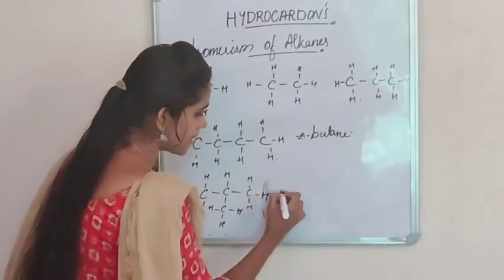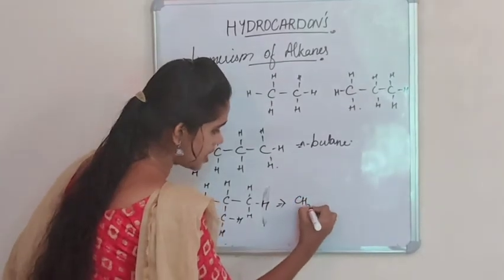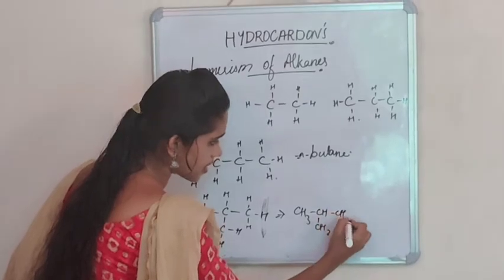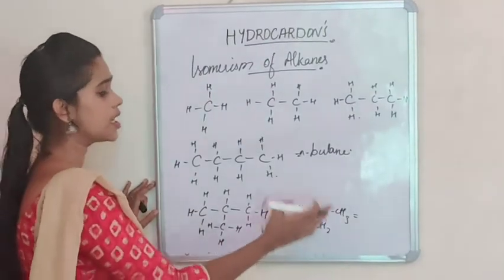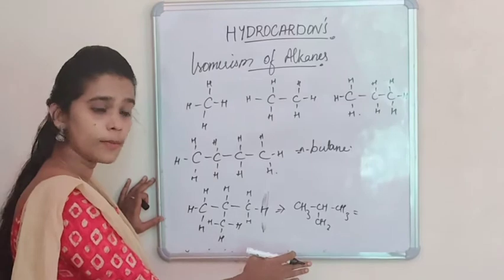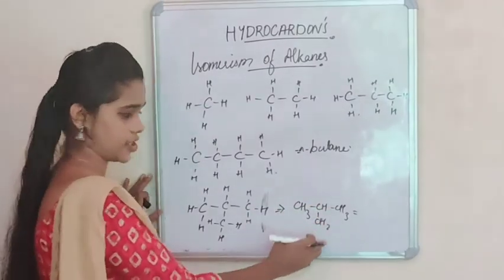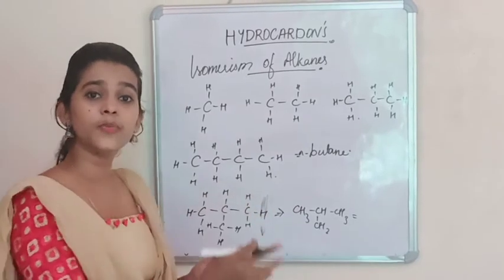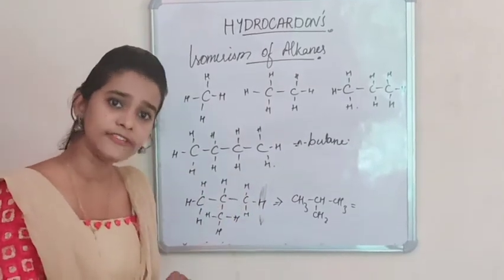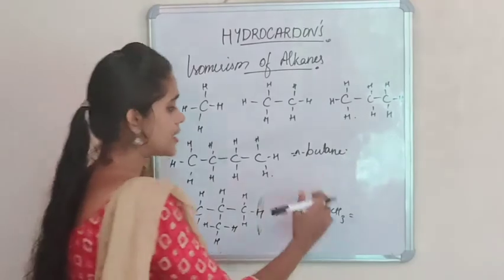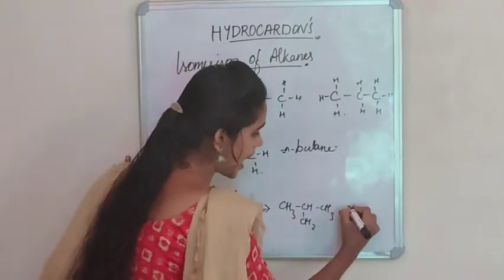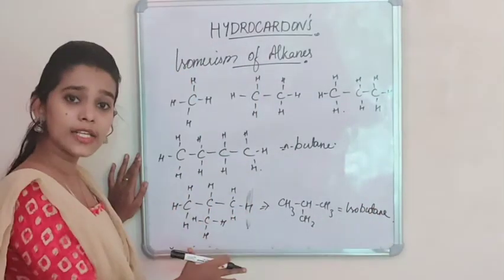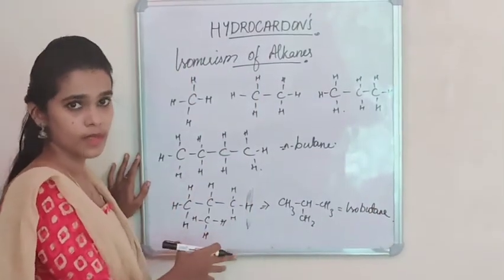So this can be represented like this: CH3, CH, CH3, CH3. Even though the molecular formula is the same, that is C4H10, the arrangement of carbon atoms in the molecule is different. So we can say that the name will be isobutane. So this is one isomer of butane.